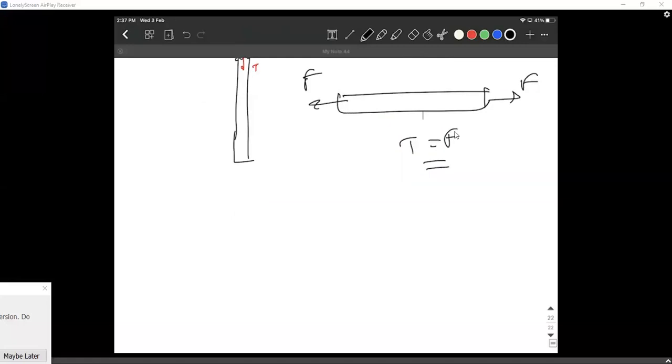Every time you try to find a tension, break the body at that part. F is force, T is tension. That's all. Since they are stable, T is equal to F. That is the reason why I say the tension in the wire is T, which is nothing but F. You get that? Yes, sir. Please don't confuse with other ideas now. Sharath, what is it? Sir, here we are considering that the area is constant throughout. Yes.